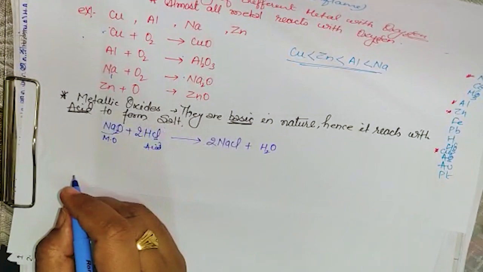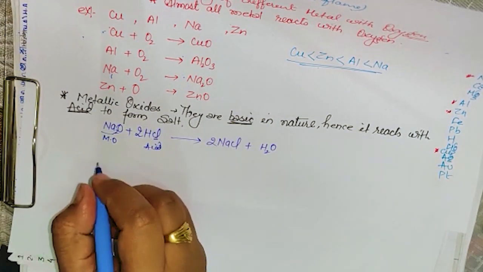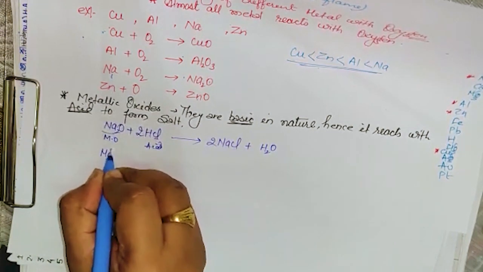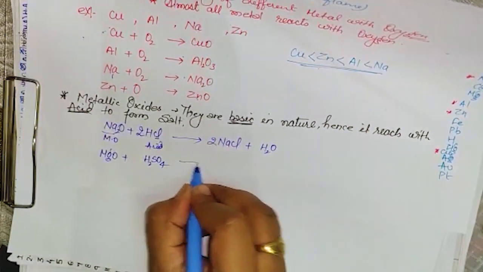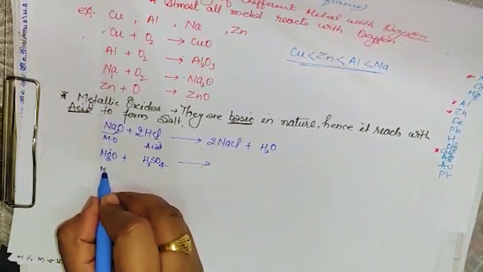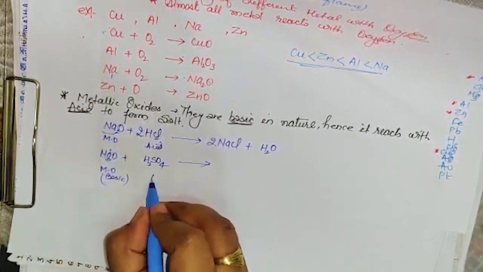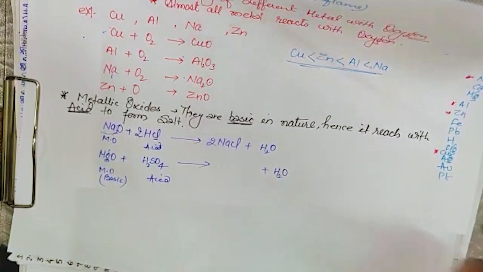Similarly, you can take any other examples also, like magnesium oxide. Yes, and it reacts with H2SO4. So this is metallic oxide, which is basic, isn't it? And here it is an acid. So acid and base react, so obviously water will form, isn't it?